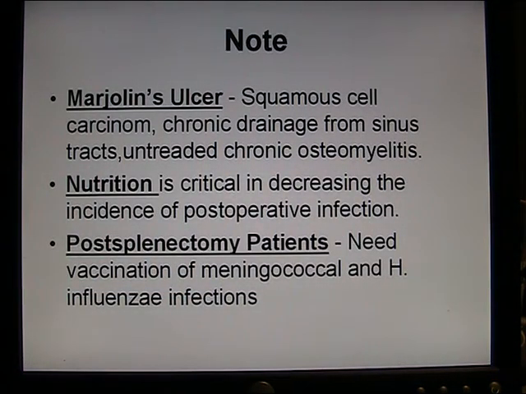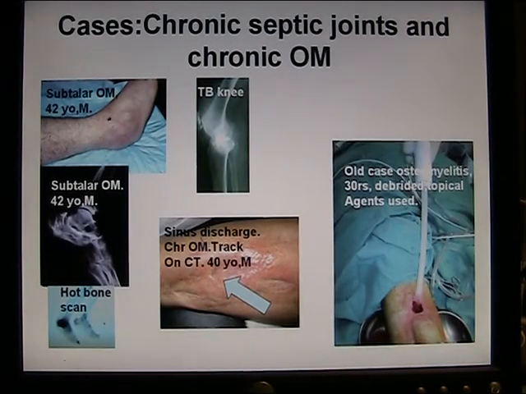Carrying on from our previous video, you should note with chronic osteomyelitis you can get a squamous cell carcinoma in the tract from a chronic discharging sinus. Nutrition is very important in decreasing incidence of post-op infections. Post-splenectomy patients need to be protected against meningococcal infection. Here are some cases to illustrate previous principles.